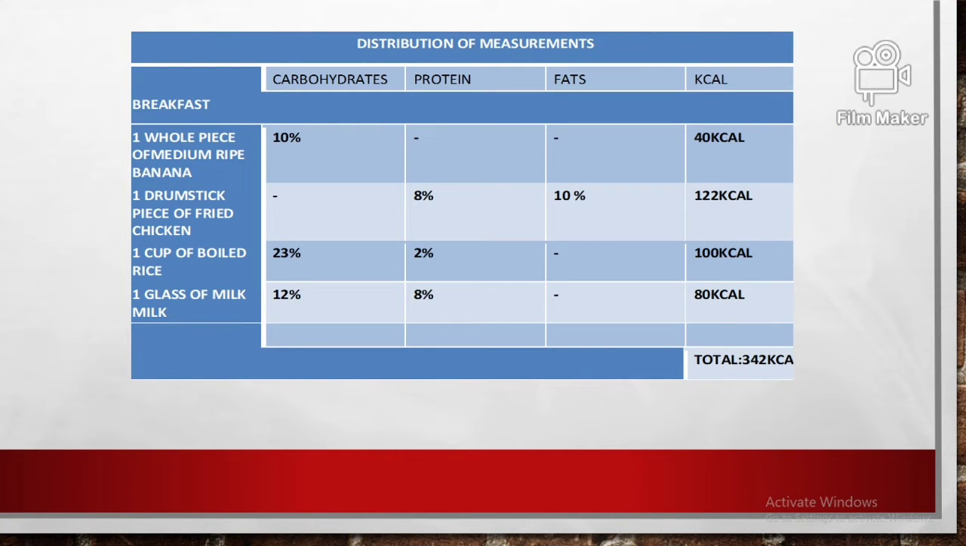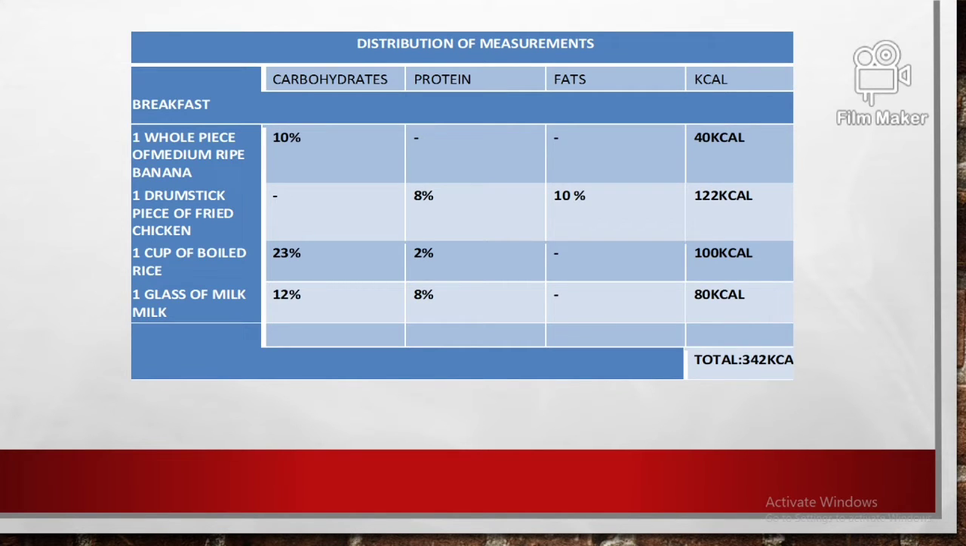For the distribution of measurements for the breakfast, he will be having 1 whole piece of medium ripe banana, in which the carbohydrates will be 10% and the kcal will be 40 kcal. For the 1 drumstick piece of fried chicken will be, for the protein, 8%, and for the fats 10%, in which the kcal will be 122 kcal. For the 1 cup of boiled rice will be 22% carbohydrates and 2% protein, for the total of 100 kcal.